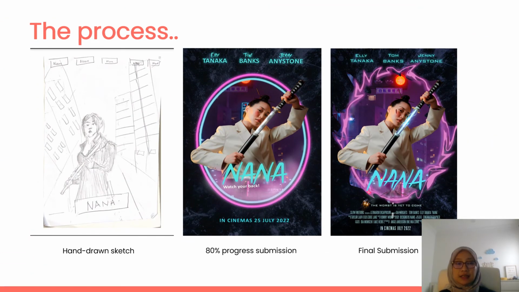Okay, so this is the process for your final project work. For your ideation and plan, which is in week 7, you have to come up with hand-drawn sketches together with the planning and ideation that I briefed you on just now in the previous slide. Then in week 11, you have to come up with an 80% progress submission. In week 12, you have to do the final submission, which is the final project presentation, and then in week 13, you have to submit your final work. So this is basically the process involved when you want to create a movie poster for your project.